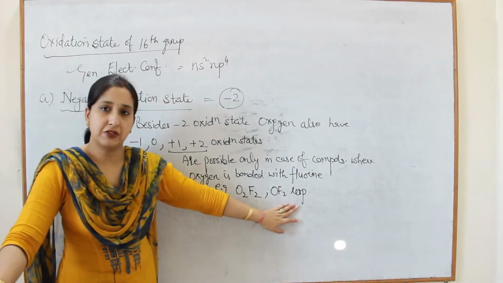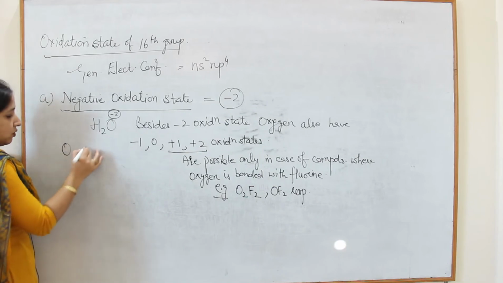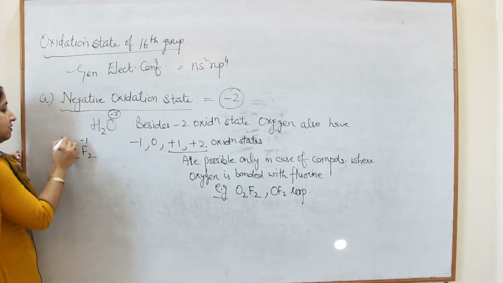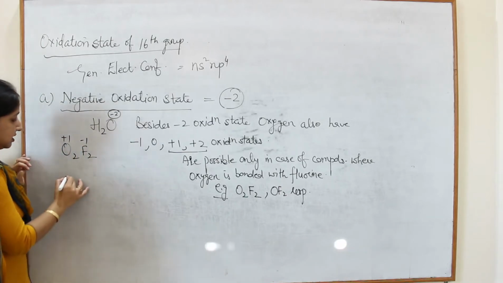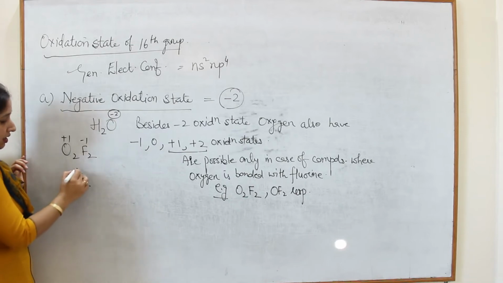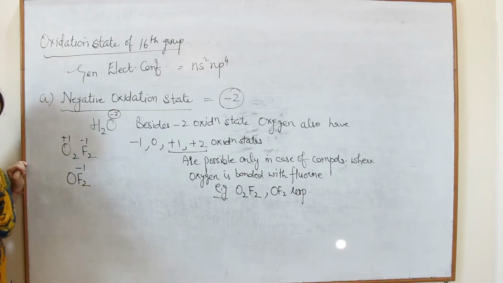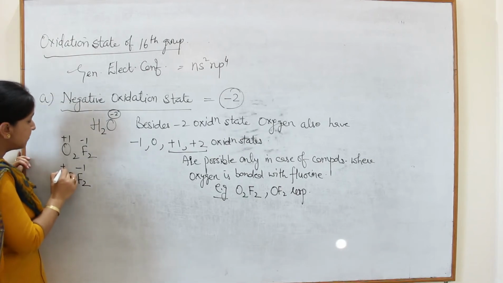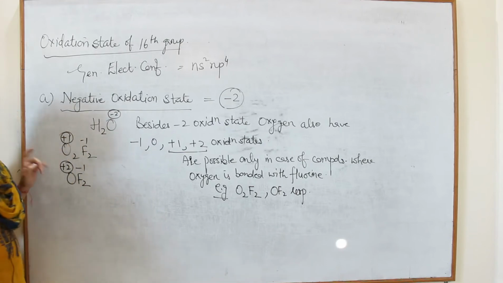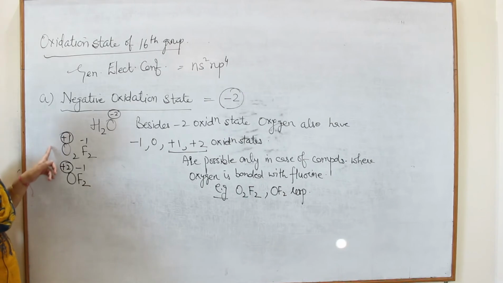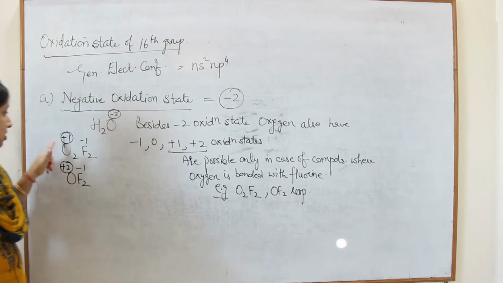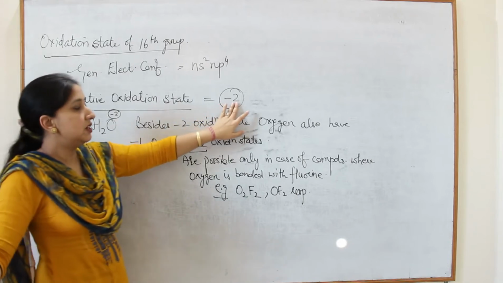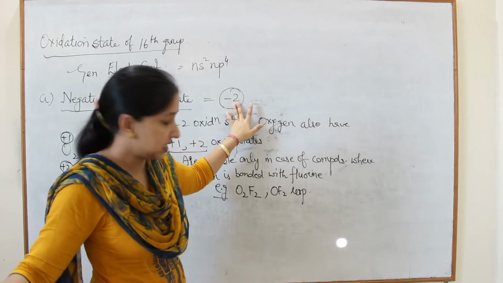Look, in O2F2 fluorine has oxidation state -1, so oxygen will have oxidation state +1. Similarly, in OF2, fluorine has oxidation state -1, but if we calculate the oxidation state of oxygen, it will be +2. So in both these compounds, oxygen occurs in a positive oxidation state. Otherwise it will prefer to form -2 oxidation state compounds.